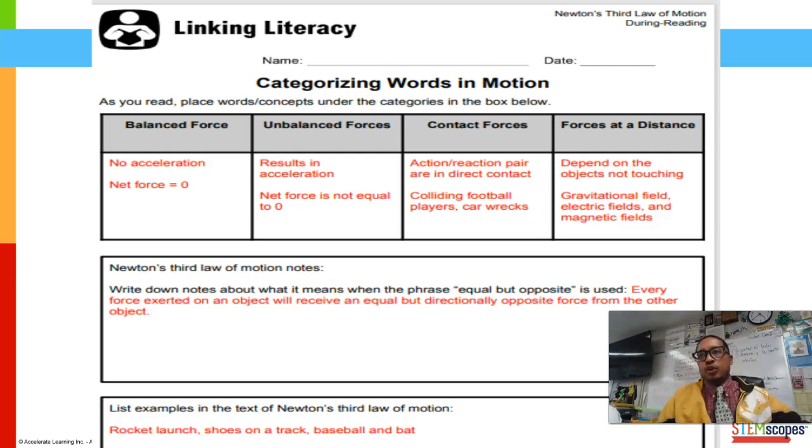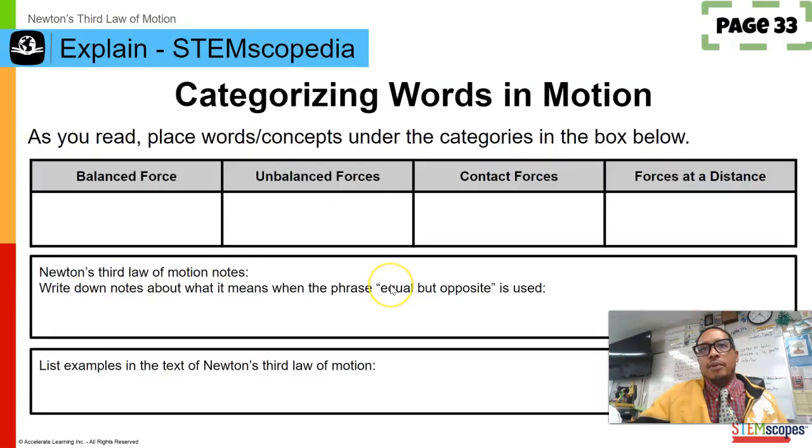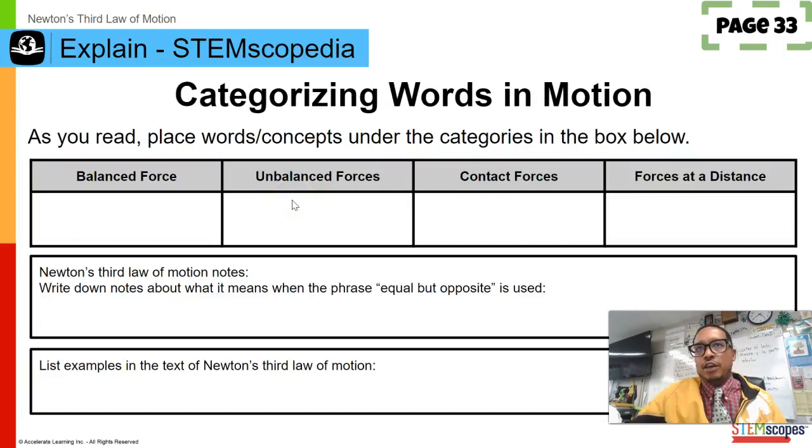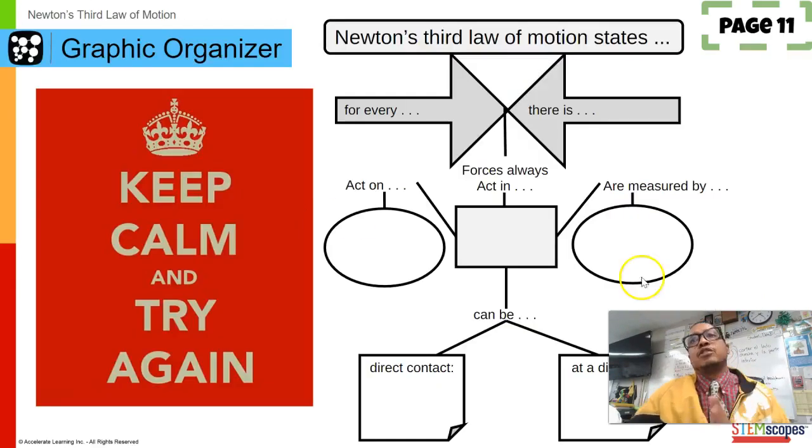So make sure to, and I'm going to go back one page, make sure to scan pages 31 and 33 and then turn them in. Okay, so some people have already done this. If you have not done this, make sure to pause and then take time to get that scanned in. Okay, all right, cool. So we went over all the answers for that.